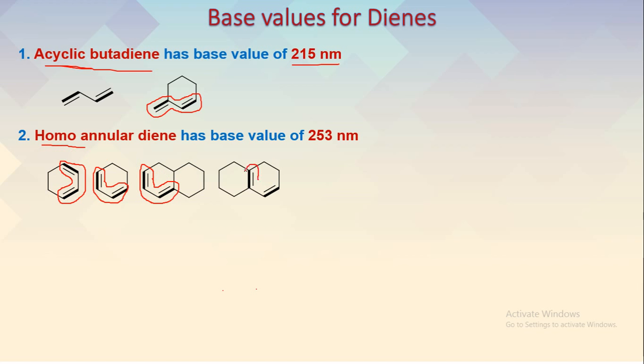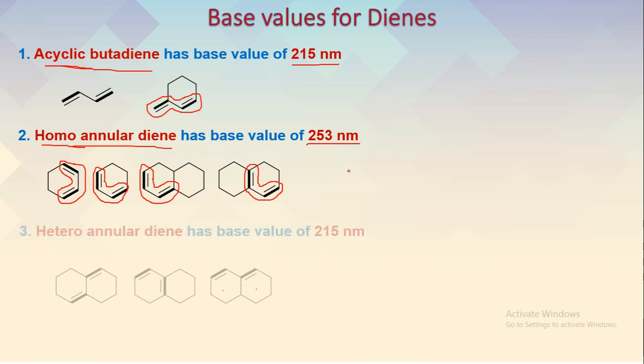Similarly, there is another example in which the conjugation is present in this other ring, but both double bonds are in the same ring. So this is again an example of homoannular diene. Whenever we see such a structure which has both double bonds in one ring itself, we consider it as base value 253 nanometer.